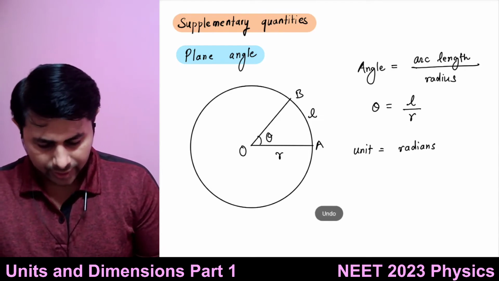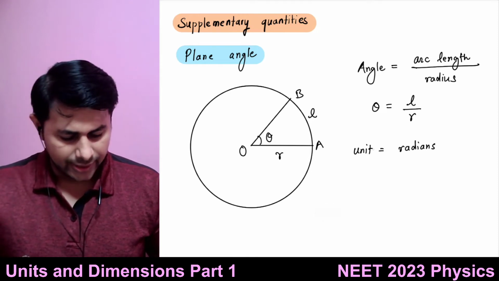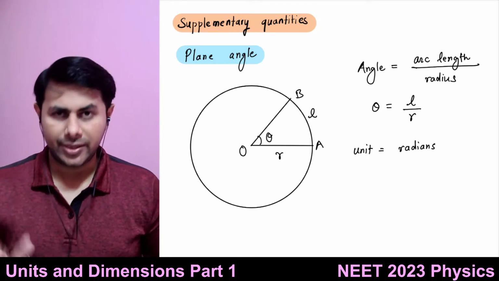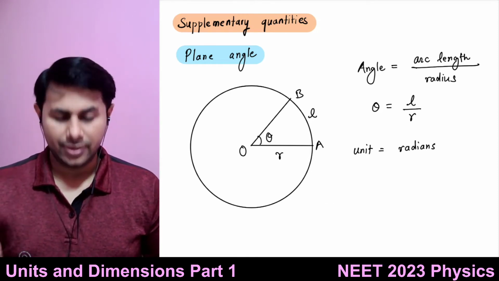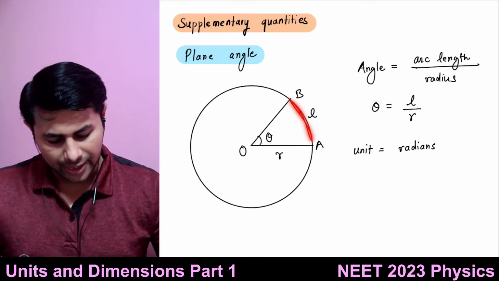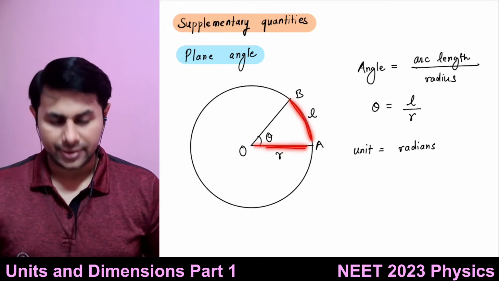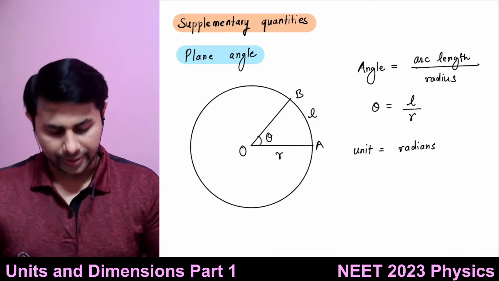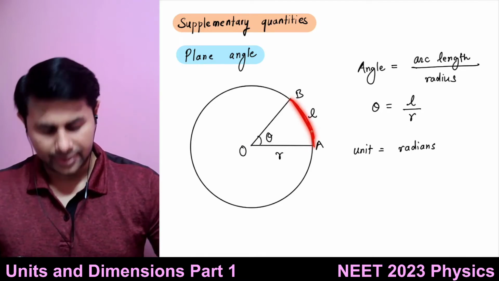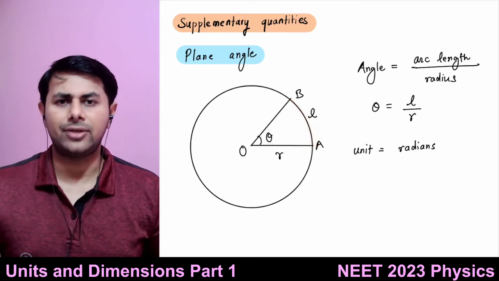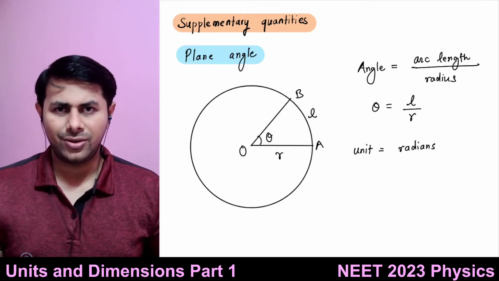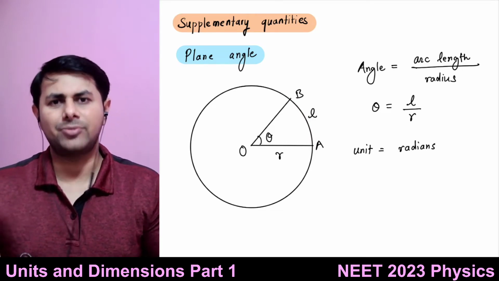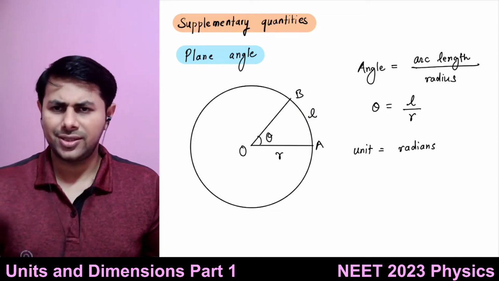Let's say the angle is equal to 1 radian. That means the length of the arc divided by radius is 1, so the length of the arc is equal to the length of the radius. So radian means in terms of radius. Is this clear?